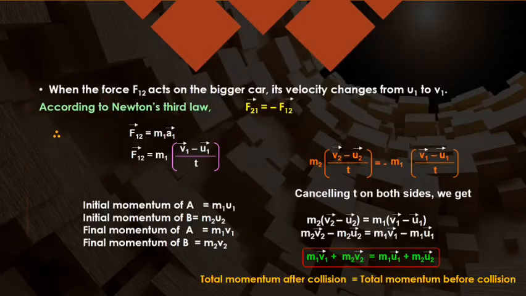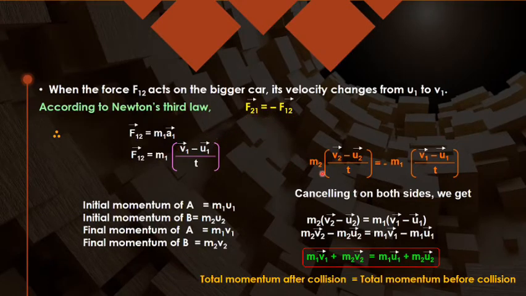Similarly, I can write the force on the first body due to the second body also. I can write F12, which is given by m1a1, and I can write it as m1 into v1 minus u1 divided by t. And because by the third law I know F21 is equal to negative of F12, I can put the values of F12 and F21.